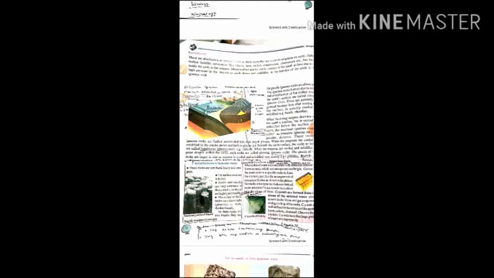What is the example? Granite. What is hypabyssal rock? When the intrusive igneous rock is solidified near the earth's surface, then it is known as hypabyssal rock. What is the example? The example is dolerite.